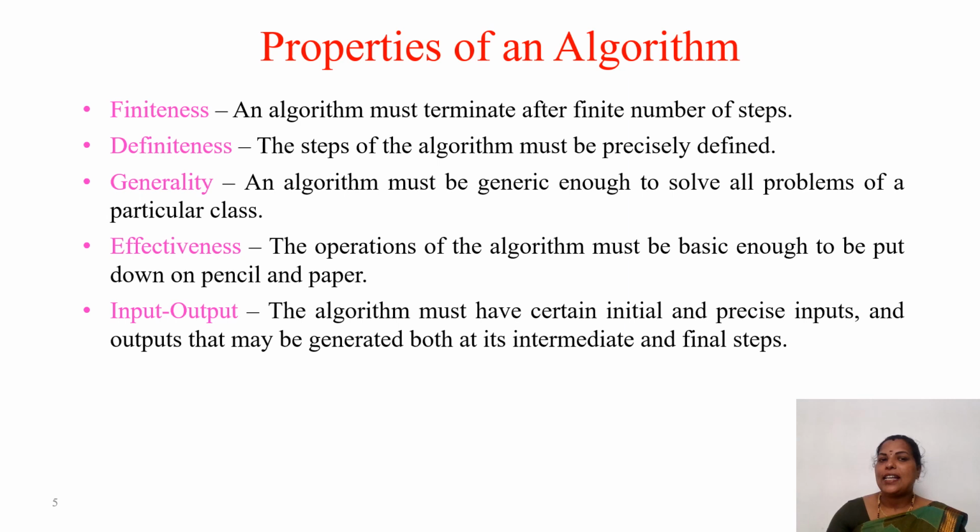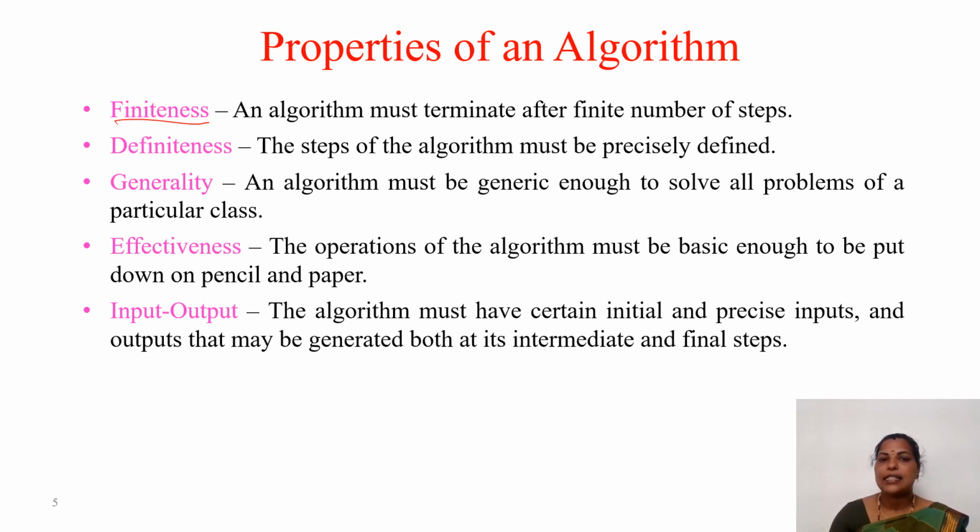Next are the properties of an algorithm. Finiteness: we already know what finite is, we have seen it in the algorithm definition itself. The algorithm must terminate after a finite number of steps. That is very important. It can't run infinitely. So it always has to terminate, and we must have a finite number of steps.